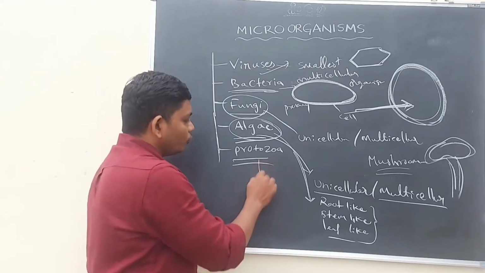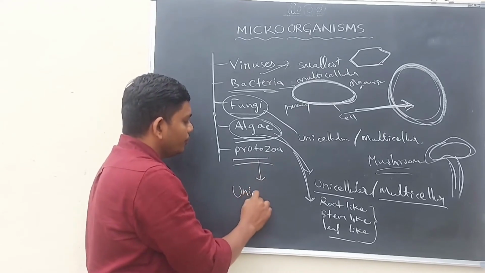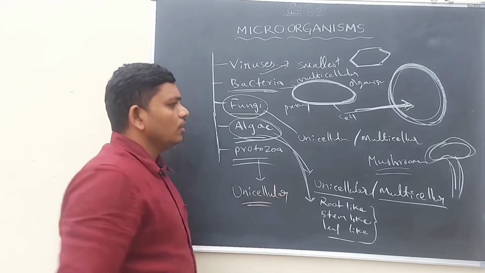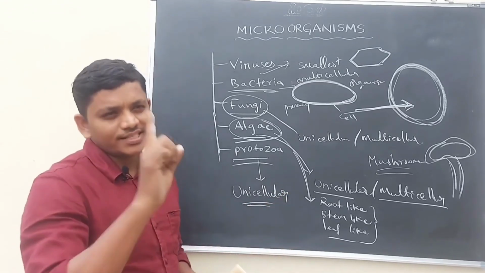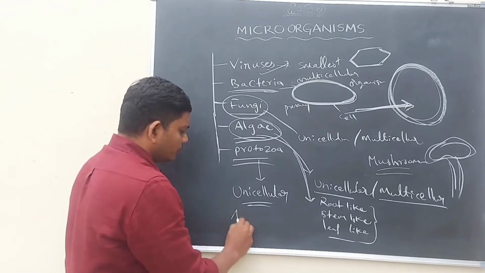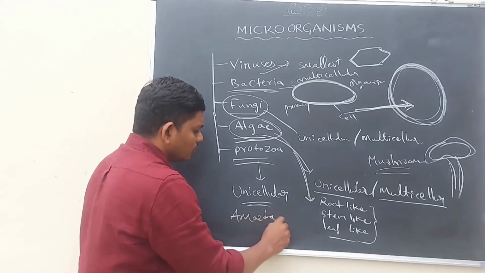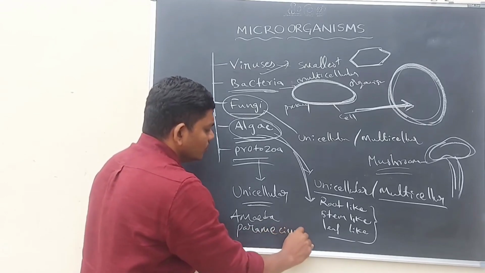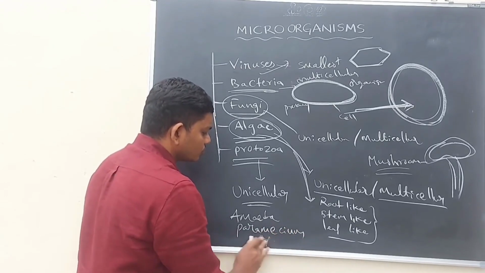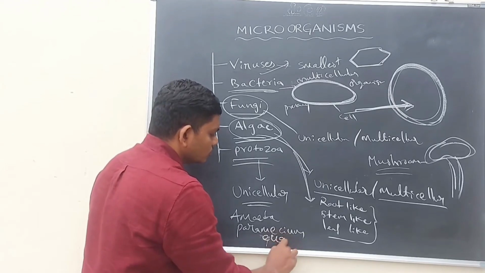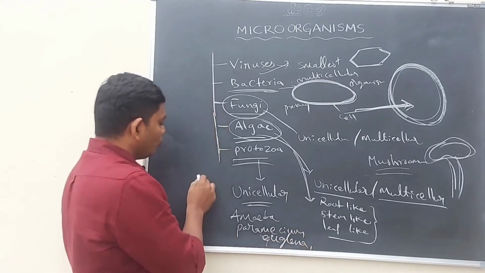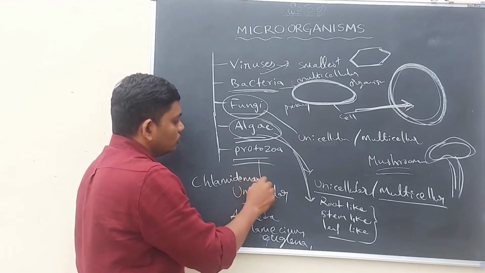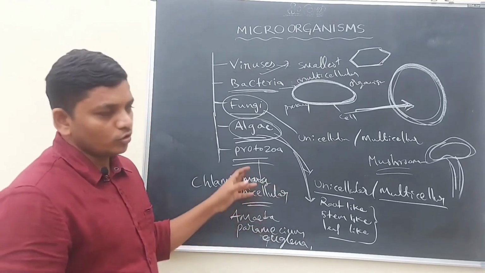Protozoans. All protozoans are unicellular organisms, which means all these organisms are composed of only a single cell. For example, amoeba, paramecium, euglena, chlamydomonas. These are the best examples of protozoans.